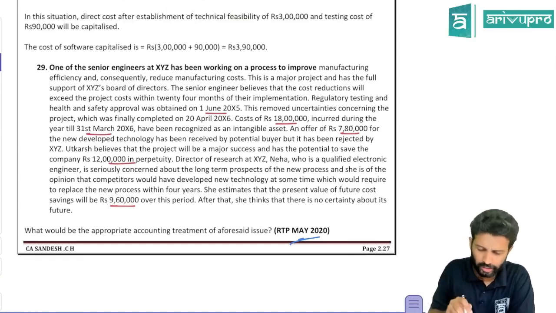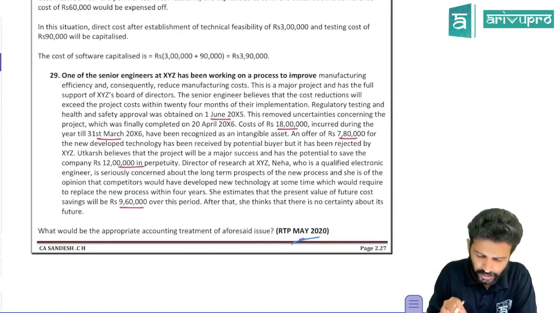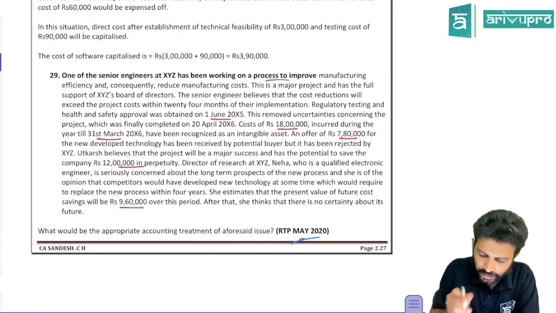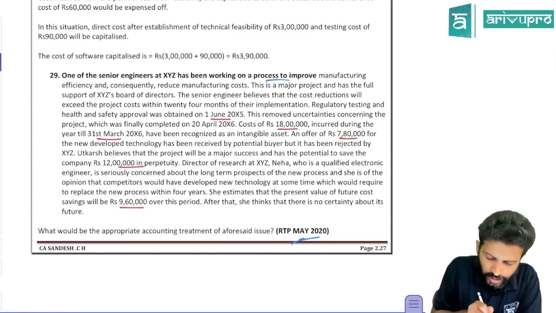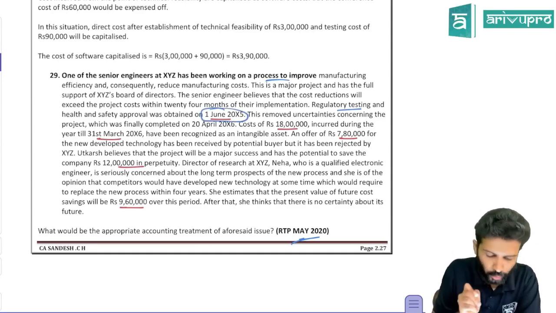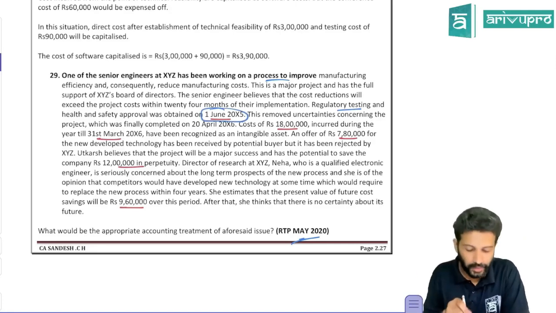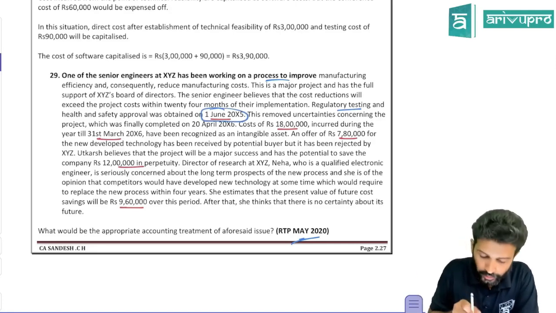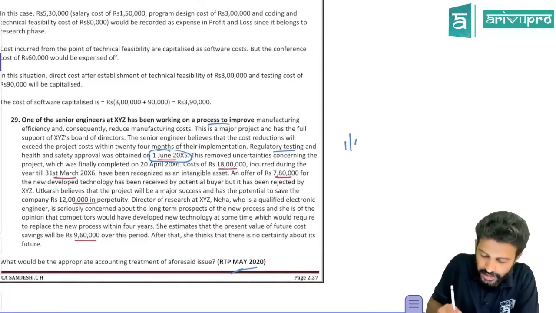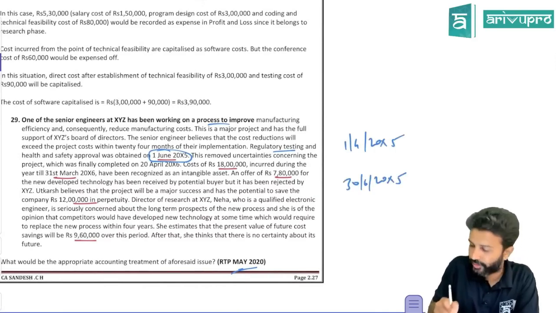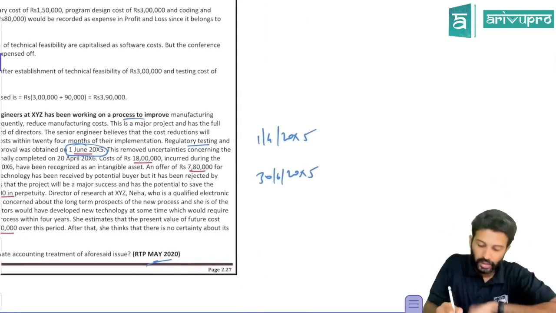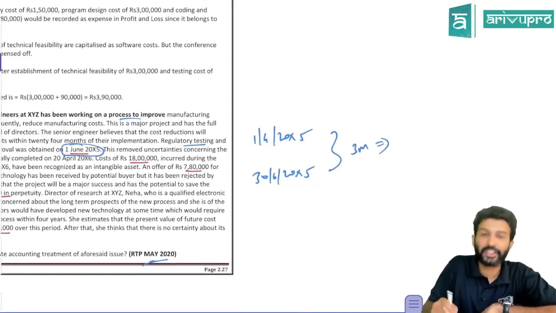It's about impairment loss only. You are working on some process, and you started working from the beginning of the year. Regulatory approval was obtained only from 1st June 20x5. That means the TIFRC criteria were satisfied only from 1st June. The current year starts on 1st April 20x5, but approval came later, so the expenditure for the initial months did not satisfy the conditions.